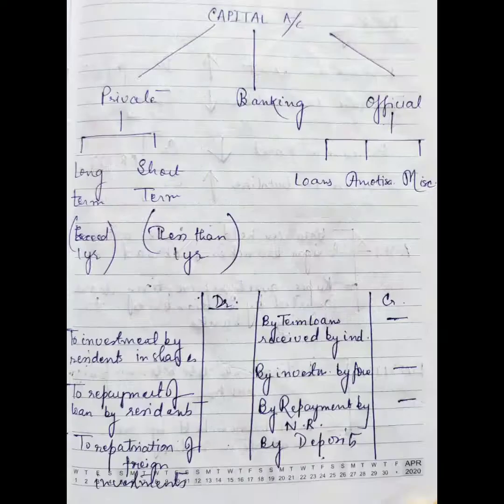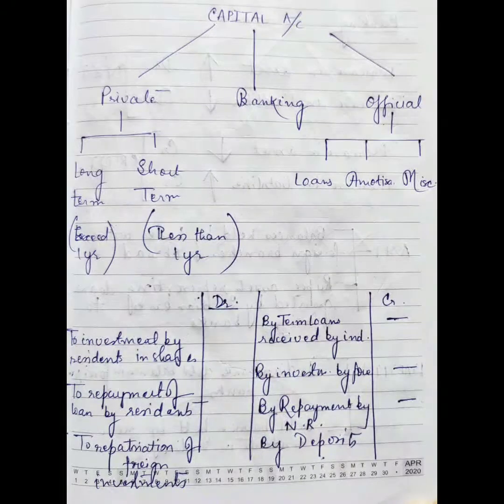Next is the components of the capital account. The components of the capital account have also been further subdivided into private, banking, and official. Private capital account consists of long-term and short-term capital transactions. Official are loans, amortizations, and miscellaneous.